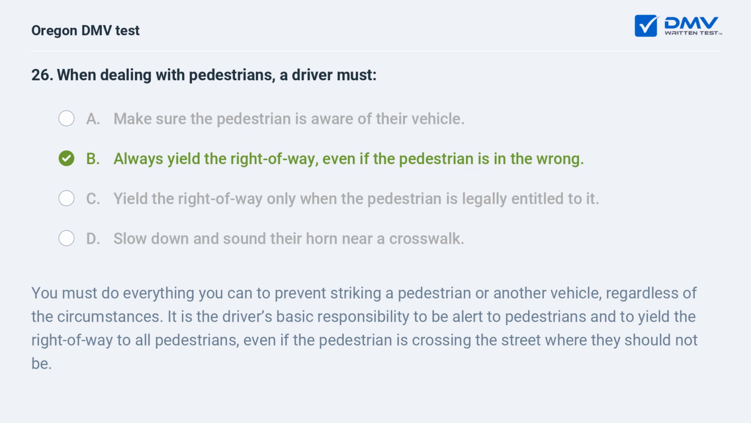You must do everything you can to prevent striking a pedestrian or another vehicle, regardless of the circumstances. It is the driver's basic responsibility to be alert to pedestrians and to yield the right-of-way to all pedestrians, even if the pedestrian is crossing the street where they should not be.